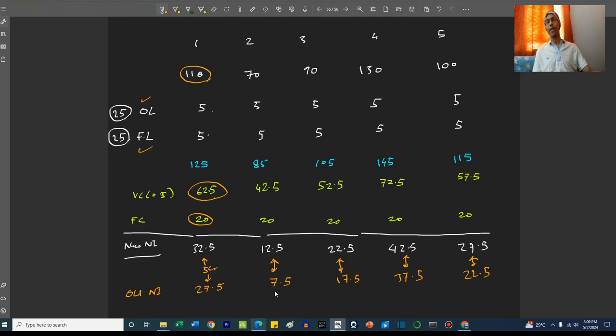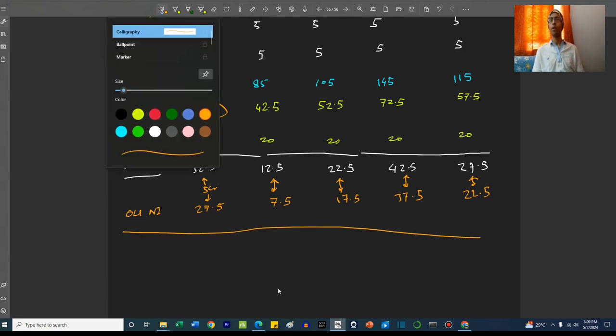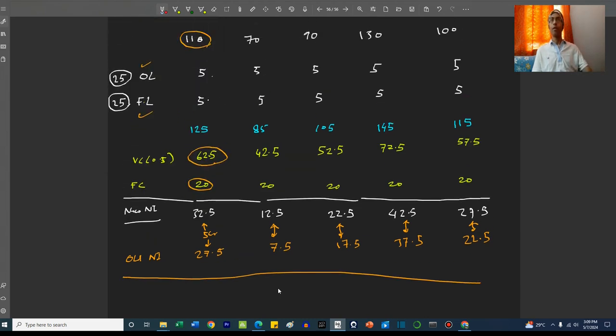So the new revenues become 117, 77, 97, 137 and 107. So we add 7 crore to each of these revenues.